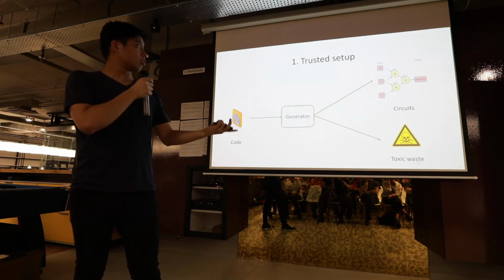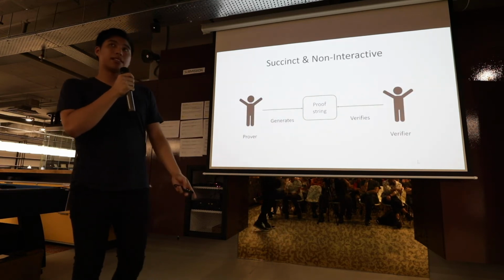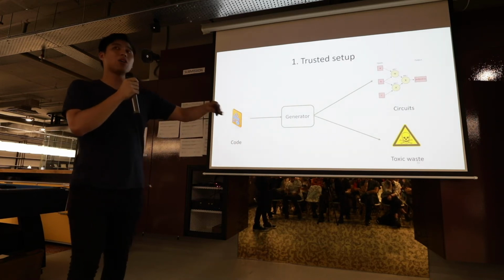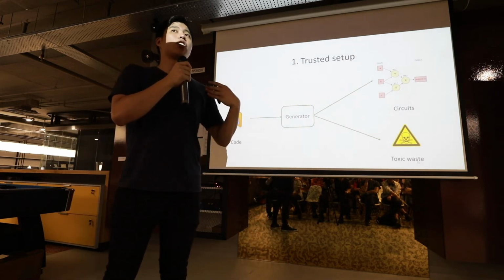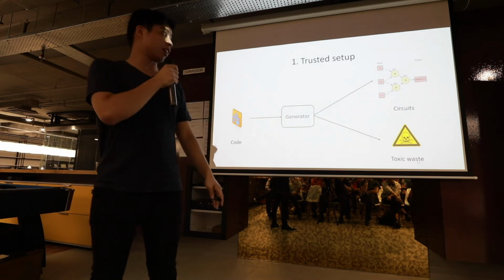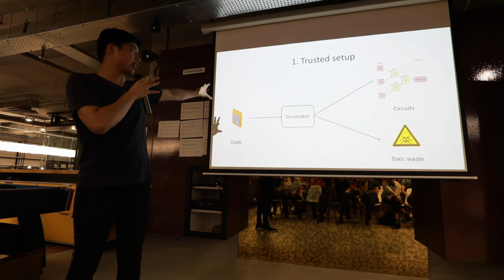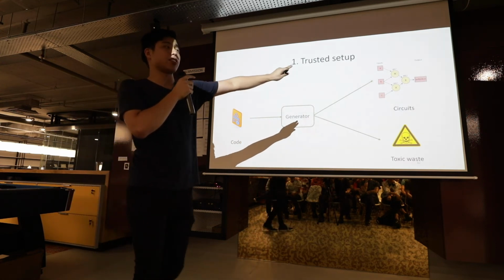Okay, so how it works, I'll cover this very briefly. How can we make a smart contract private with ZK SNARKs? On a very broad level, we turn code into a bunch of circuits.